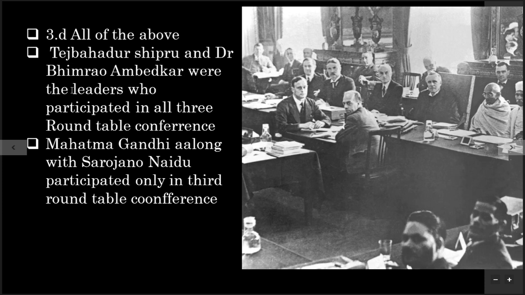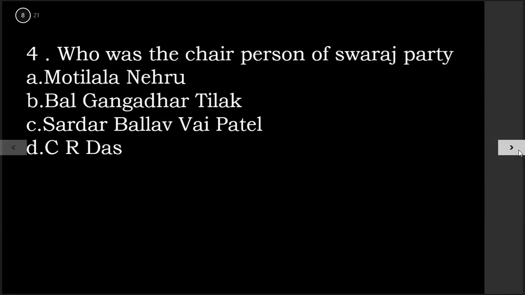And now we will see some other points. Tej Bahadur Sapru and Dr. Bhimrao Ambedkar were the leaders who participated in all 3 round table conferences. Mahatma Gandhi along with Sarojini Naidu participated only in the 2nd round table conference. Oh my god, I said 3rd, here it should be 2nd. I'm sorry for the mistake.